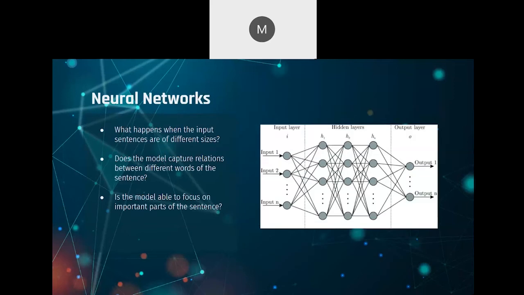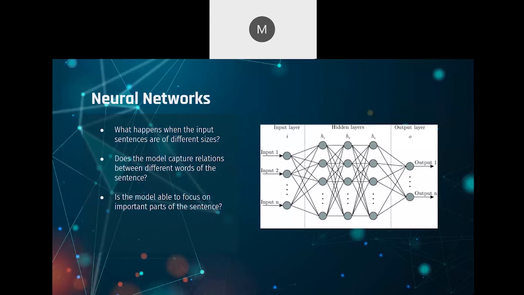So neural networks are basically a collection of neurons, as you can see in the image. So basically, if we were to use them for natural language processing, what we would do is pass each word as an input neuron in the input layer. And you can see there are n input neurons, and then we can pass them to the feed forward neural network and then get the output in the output layer.